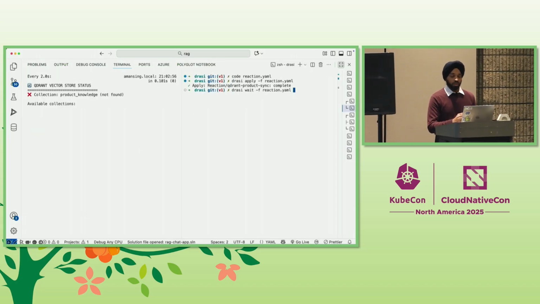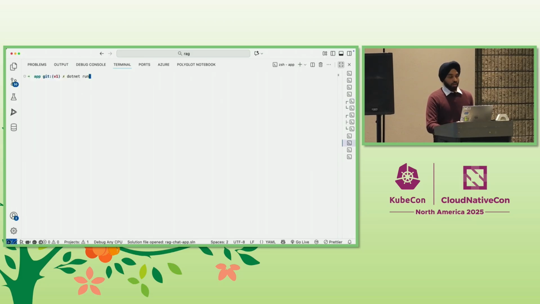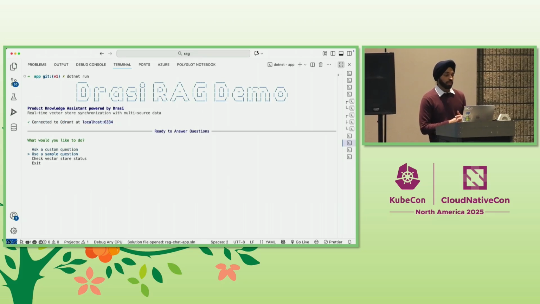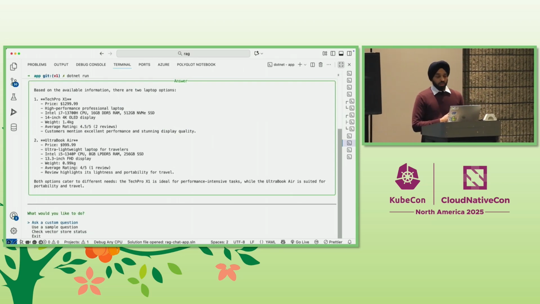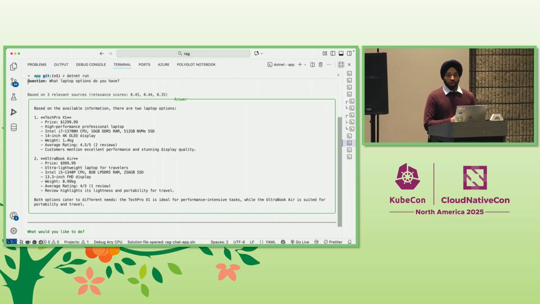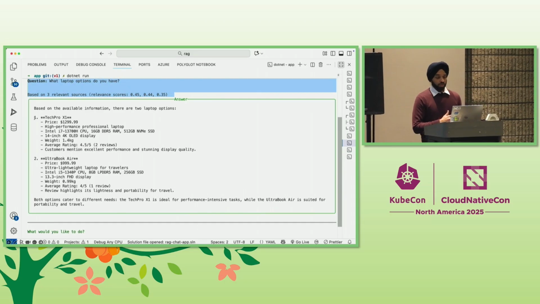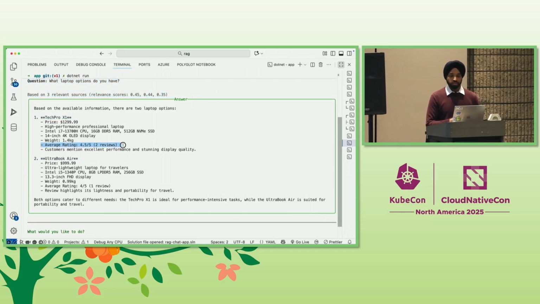And on the left side of the screen, we see that the collection gets built in real time and 9 entries are added to it as the reaction comes online. So that's basically being done by the Drasi reaction. Now, with that vector store populated, we can use this chat application that I built here. And this application is connected to the local Qdrant vector store. So that allows us to ask questions like, what laptop options are there in the store? So here we see that the app first found the 3 relevant documents from the vector store. And that allowed the model to reply back with 2 laptops and their specifications and the aggregate review statistics.